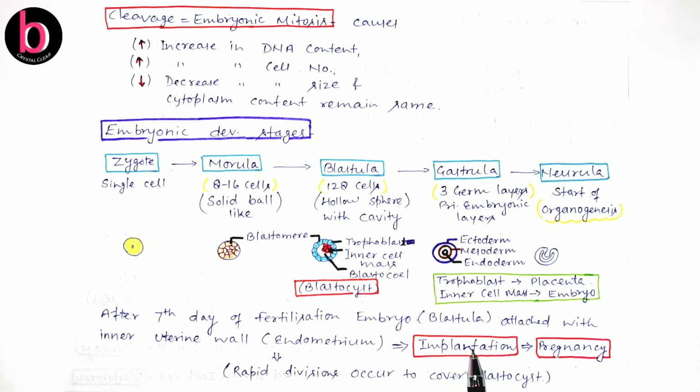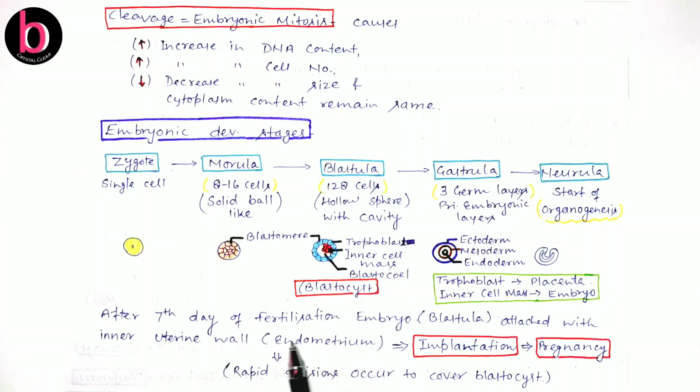This is implantation, and it leads to pregnancy, which can be identified by the secretion of HCG. This is human chorionic gonadotropin hormone, which is secreted by the trophoblast earlier. Later, as we discussed, the trophoblast converts into the placenta. The placenta also secretes the same HCG, which can be identified in a pregnancy test.